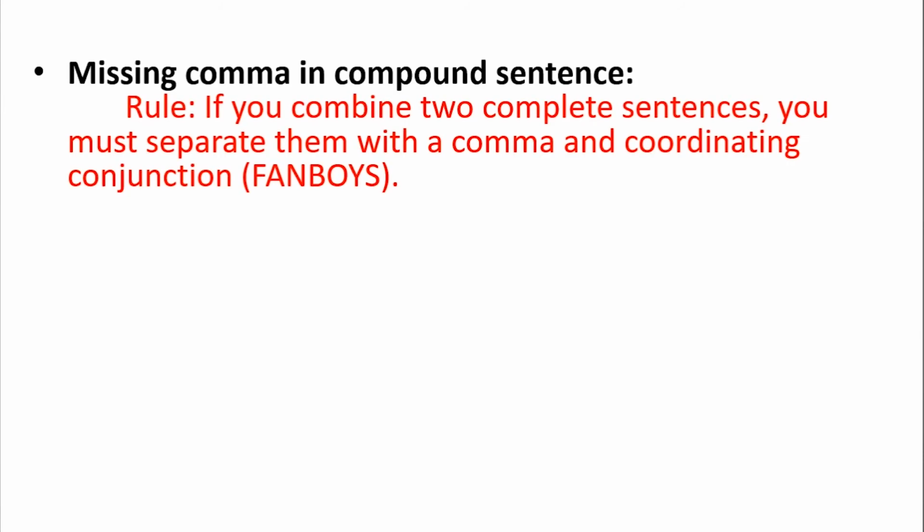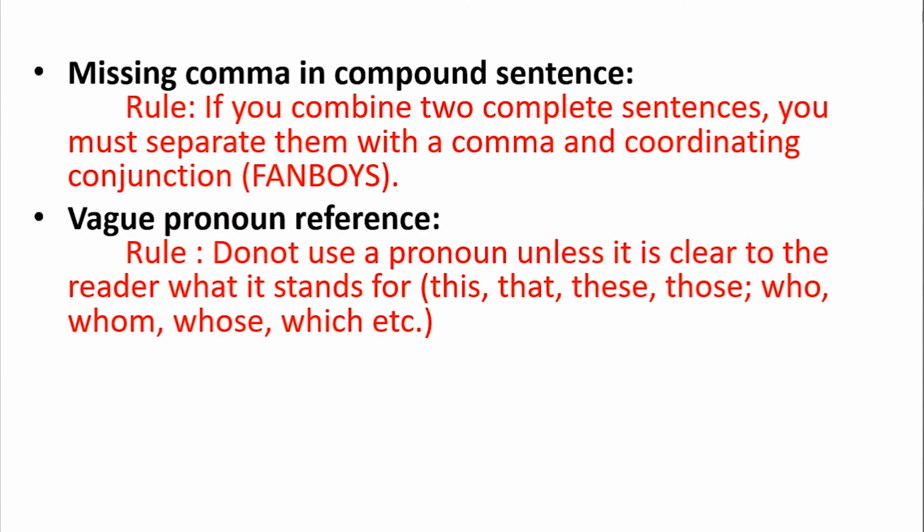Now, let's move to another mistake, that is missing comma in compound sentence. The rule says if you combine two complete sentences, you must separate them with a comma and a coordinating conjunction. Remember FANBOYS. So, use these coordinating conjunctions for joining compound sentences. Vague pronoun reference. The rule says do not use a pronoun unless it is clear to the reader what it stands for. This, that, these, those, who, whom, whose, which, etc.